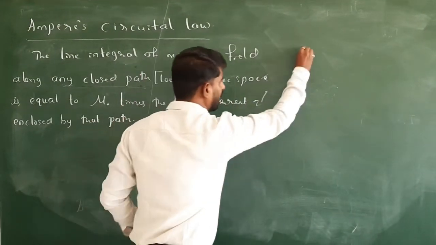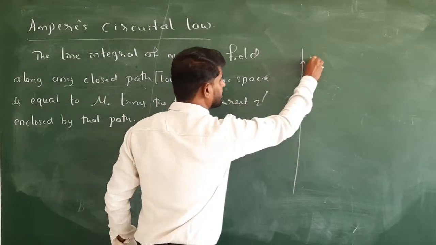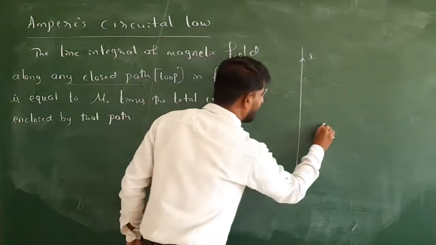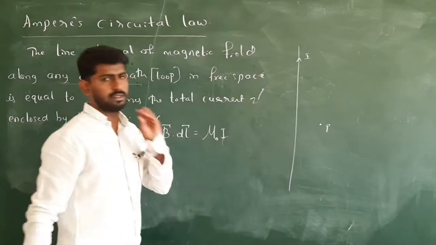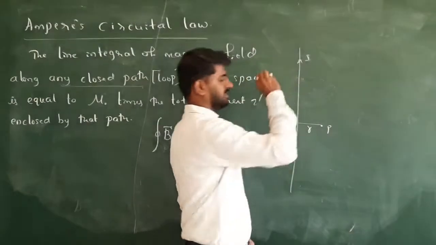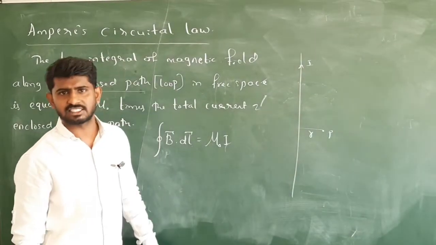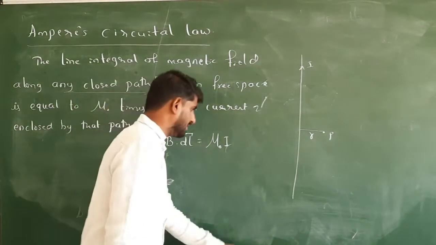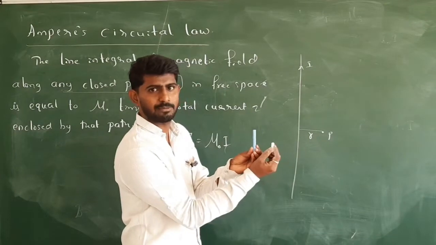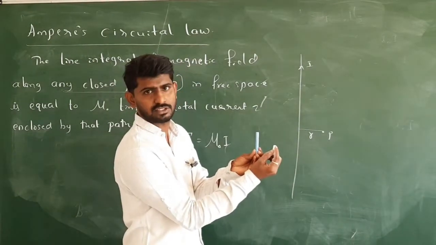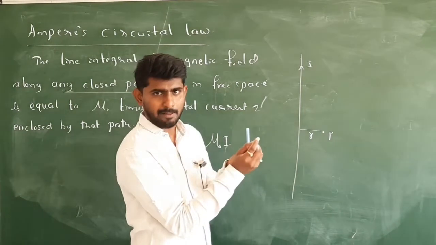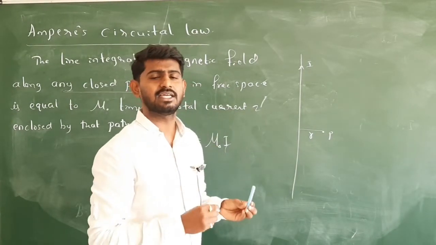For example, this is a straight conductor carrying current I, and I want to get the magnetic field at this point P. Yes, this is the point P. I say the point P is at a small r distance. It is at a small r distance. Like this is a conductor now, the current passes through it. This white chalk piece is point P. I want to get the magnetic field at this point. So you can get it by using another formula, but it is very easy to get its magnetic field by using Ampere's circuital law.